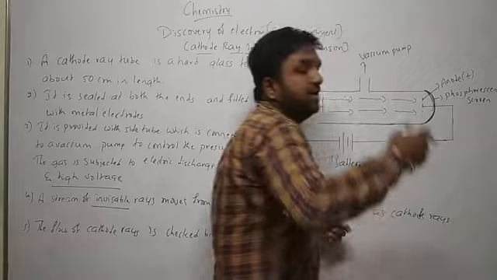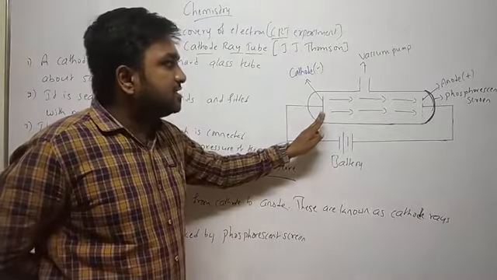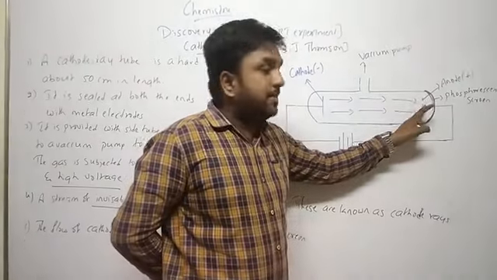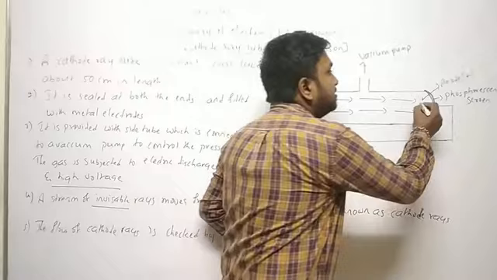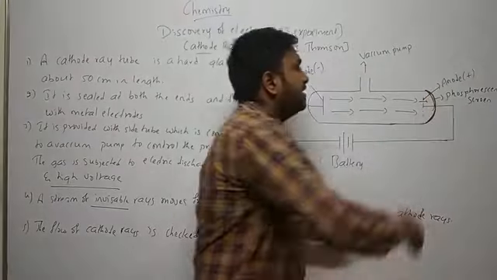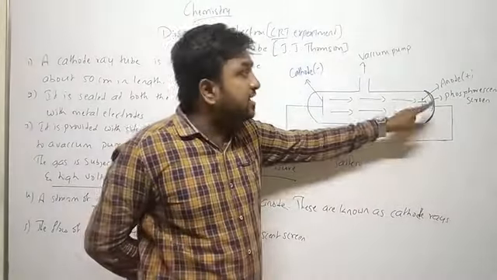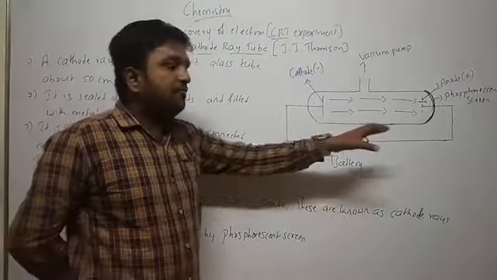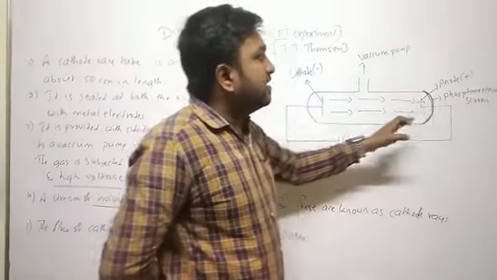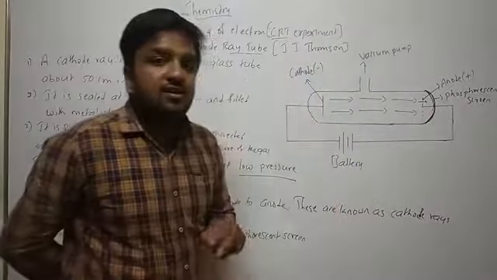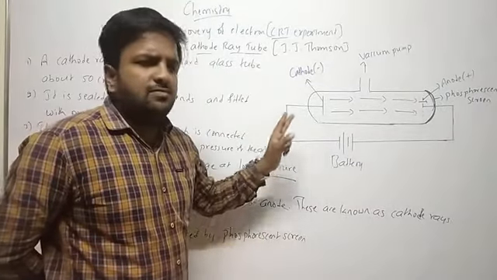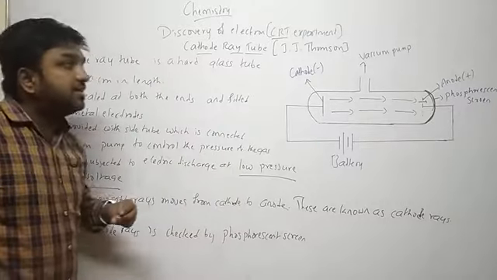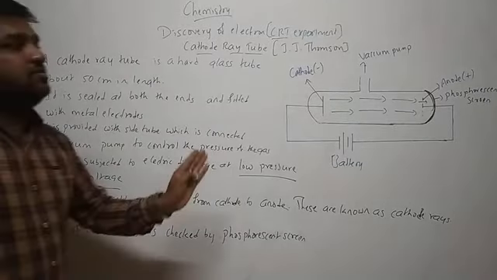Okay, so I will keep a screen. So whenever the rays pass from cathode and reach the anode, they will pass through these holes which are made in the anode, and once they reach this phosphorescent screen, this phosphorescent screen glows. This is the property of phosphorescent screen. So whenever the glowing of the phosphorescent screen occurs, it means that some invisible rays, some charged rays are moving from cathode to anode.